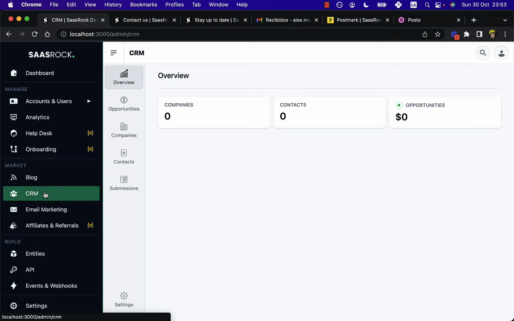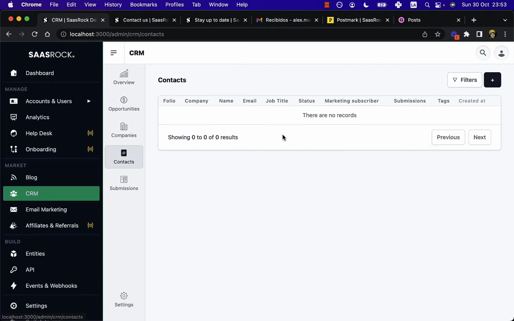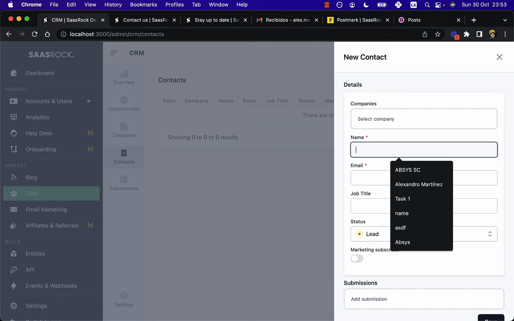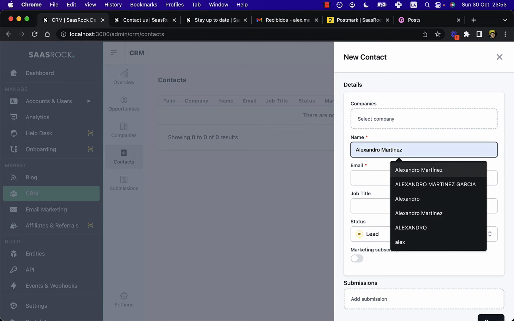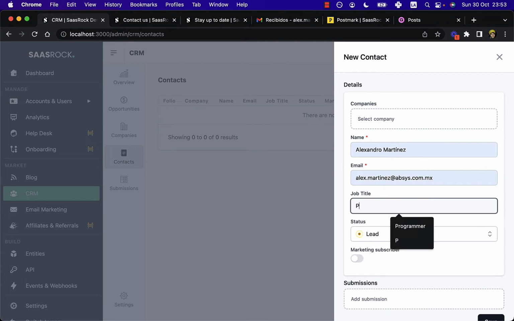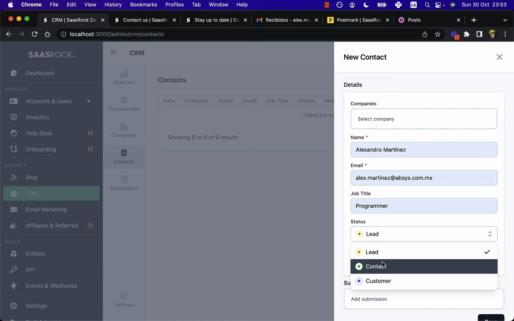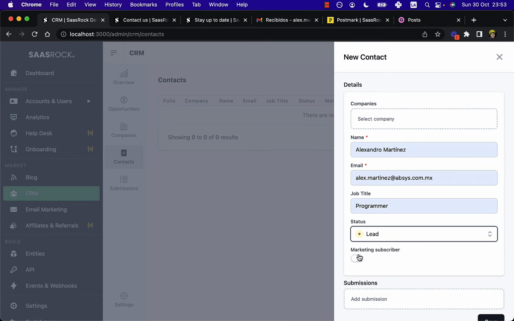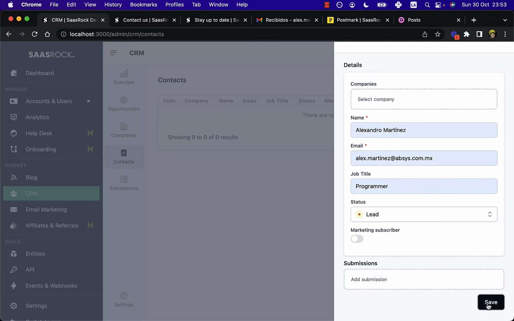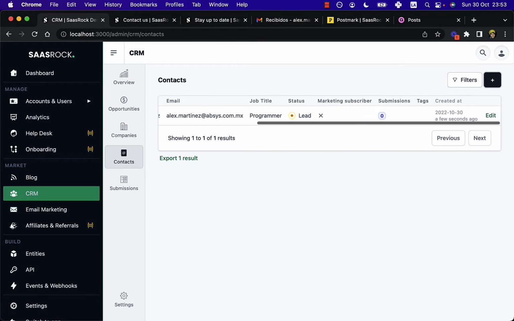Let me show you. Let's create a contact. This is me, and I'm a lead. I started as a lead, but I can be a contact or a customer. And I can toggle this, but I should not toggle this because this should be from the customer itself. So I'm going to create this as is.